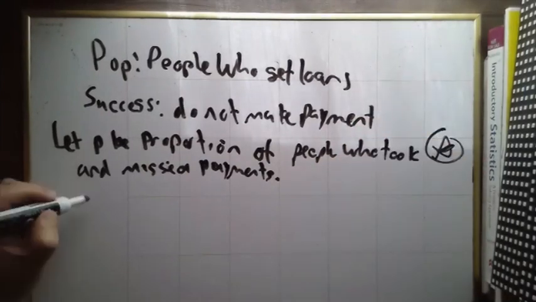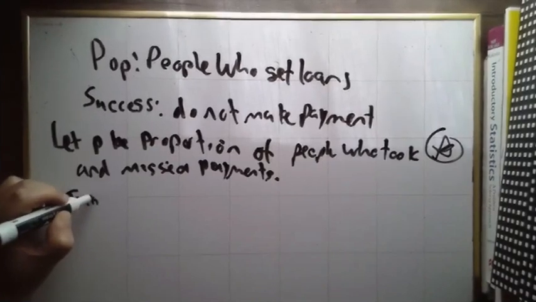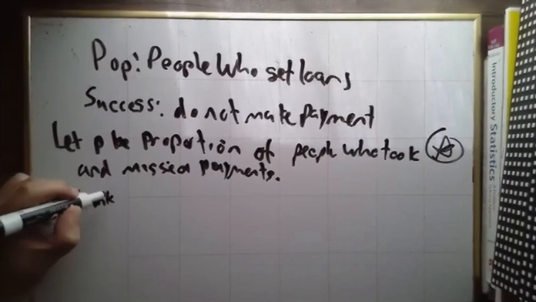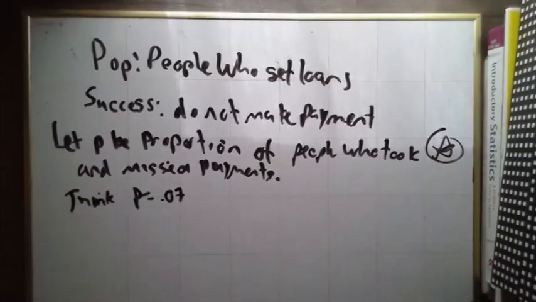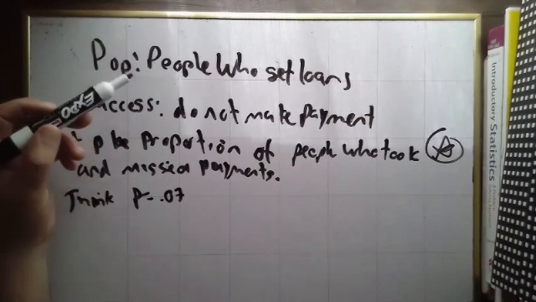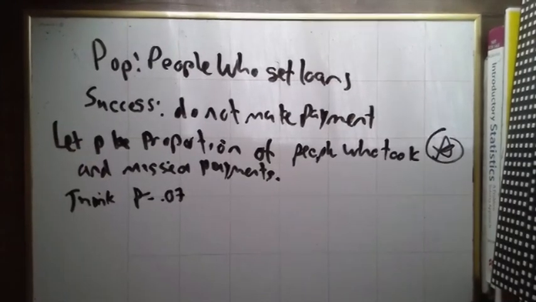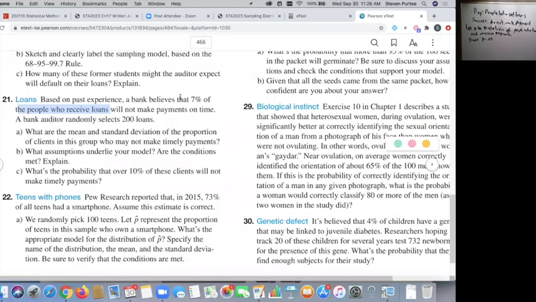Now, this loan officer believes that is a number of 7%: 7% of people do not make their payment. That's literally what it says right there. He believes that 7% of people who receive loans do not make their payments on them. So all of that is incorporated right here by writing this, but I have to write it out in words.